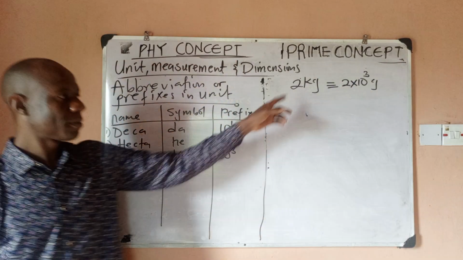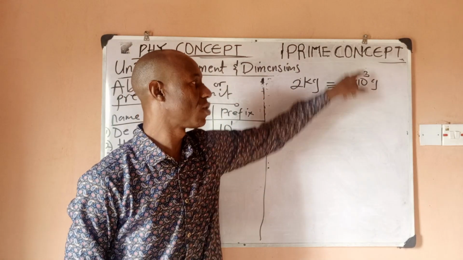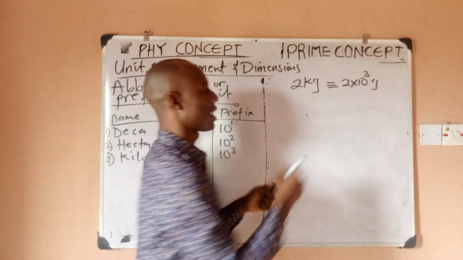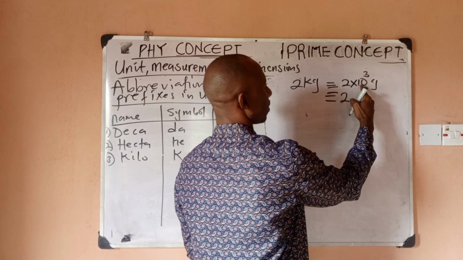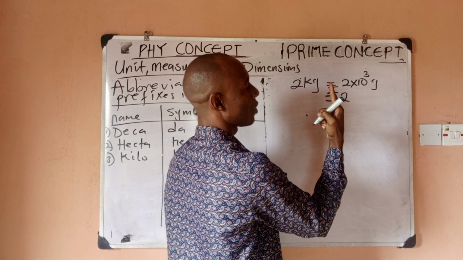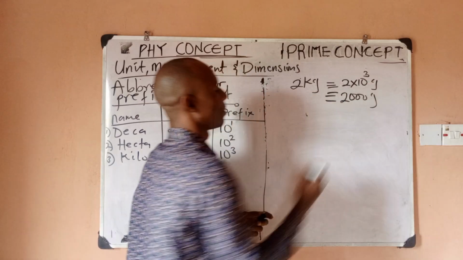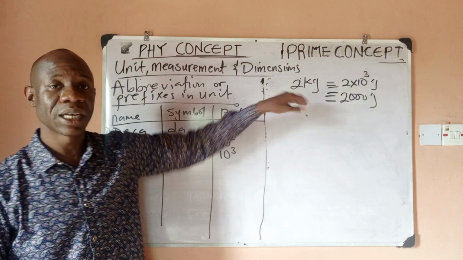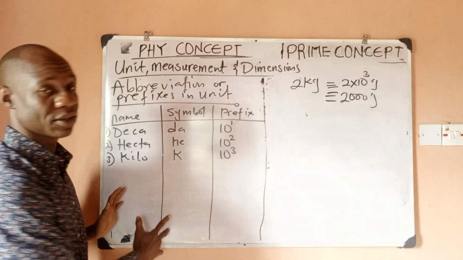So it means that 2 kilogram is the same thing as 2 times 10 to power 3 grams, or you can just simply say is equivalent to 2, because 10 to power 3 means 1000. So 1000 times 2 is 2000 gram. So 2 kilogram is equivalent to what? 2000 gram. You can see the importance of what I'm giving you now.